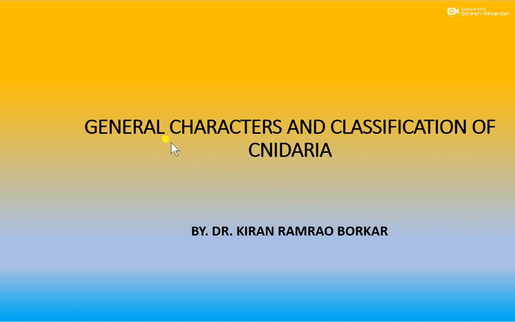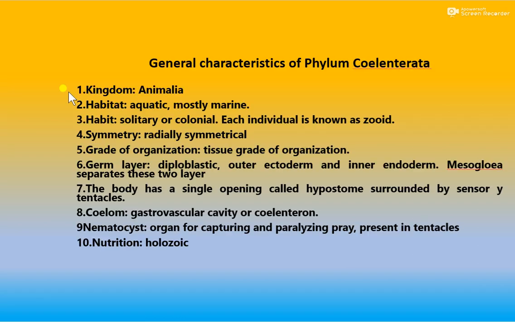Today I am going to discuss the general character and classification of Cnidaria. Cnidaria is also called Coelenterata. So we see here the general characters of phylum Coelenterata. Coelenterata are included in kingdom Animalia because all characters of the Coelenterata are like animals.